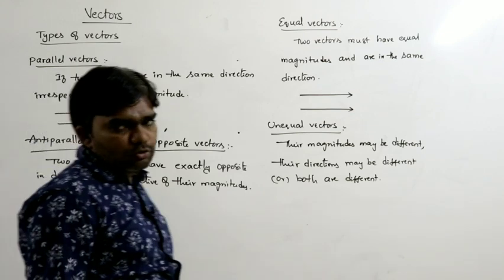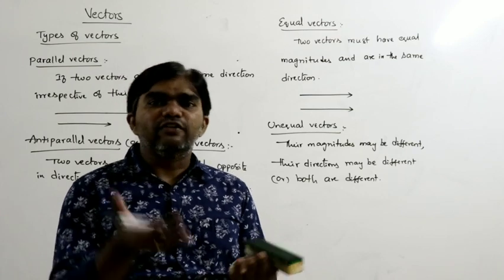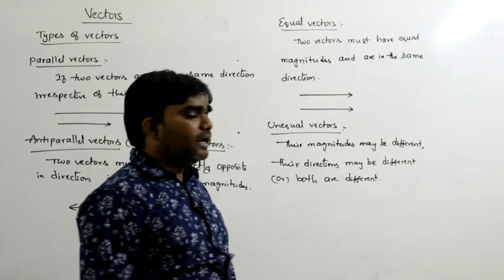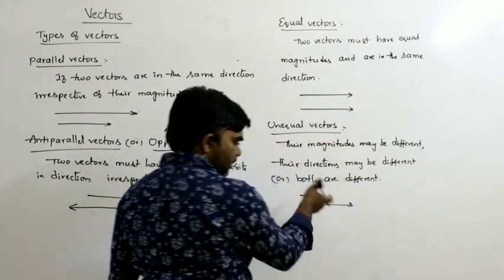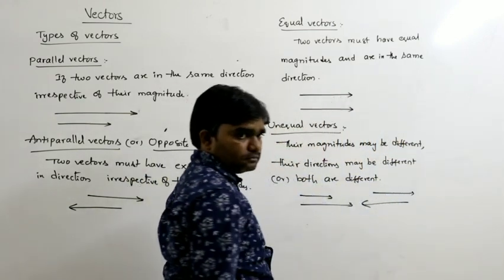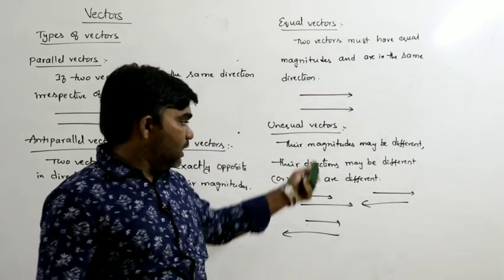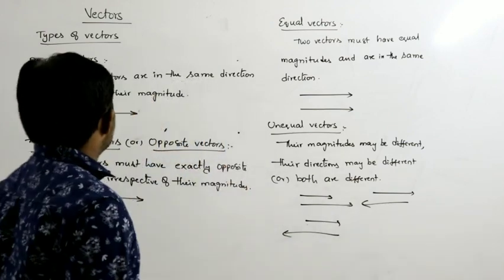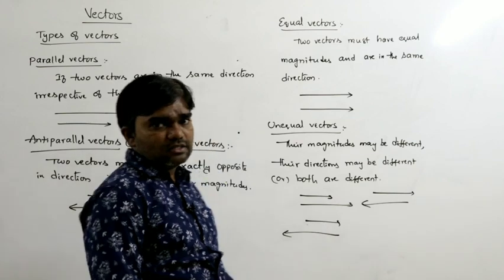So if two vectors are unequal, maybe there is a difference in magnitudes, a difference in directions, or both are different. Any condition is possible, that is called unequal vectors. So these are the parallel vectors, anti-parallel vectors, equal vectors, and unequal vectors.